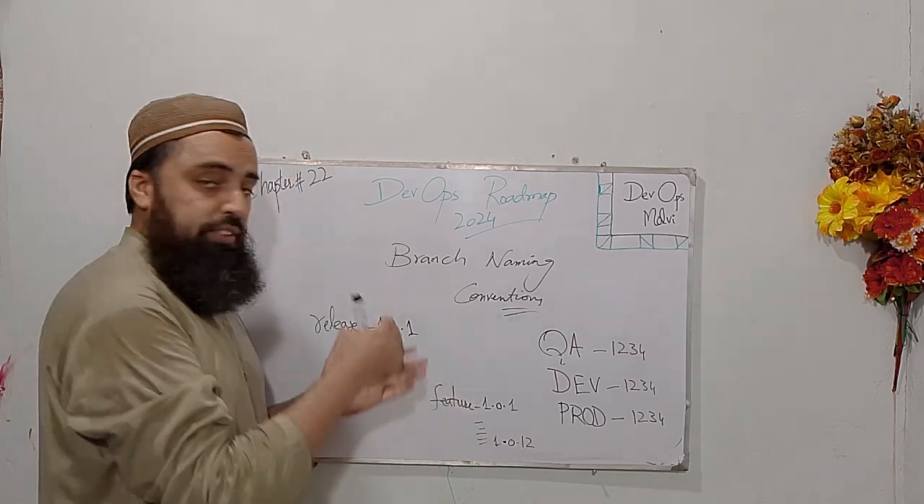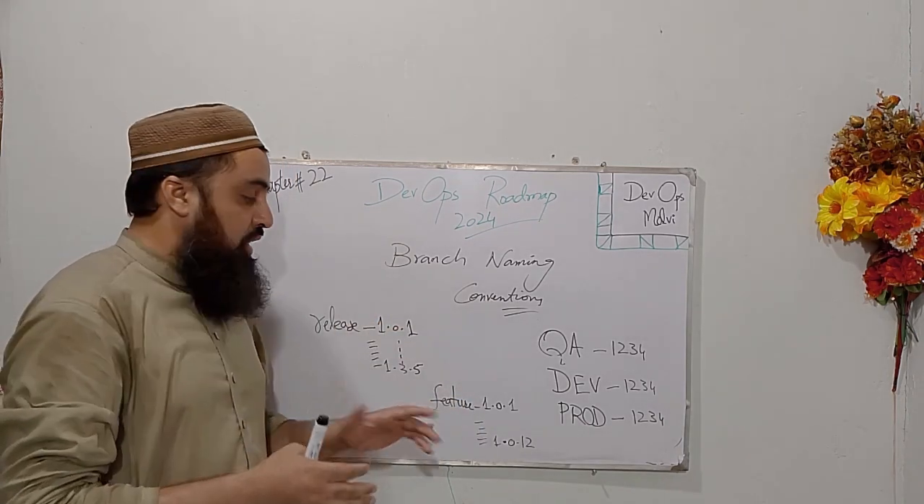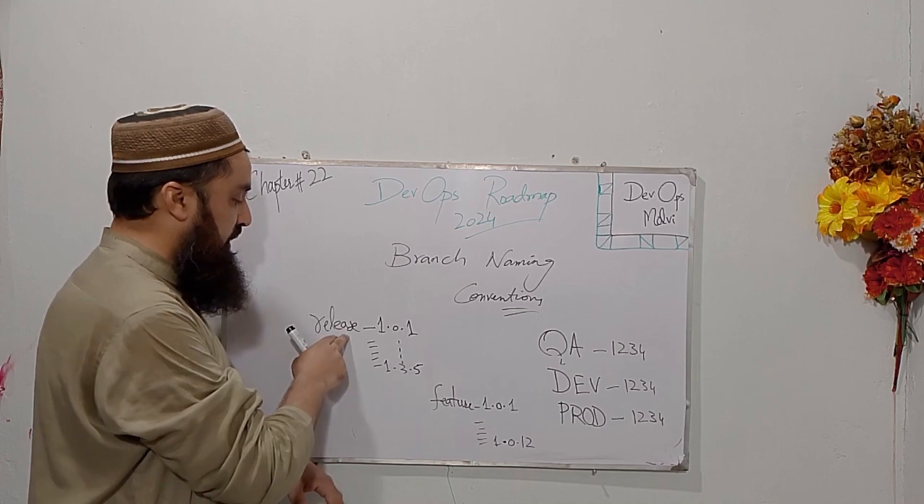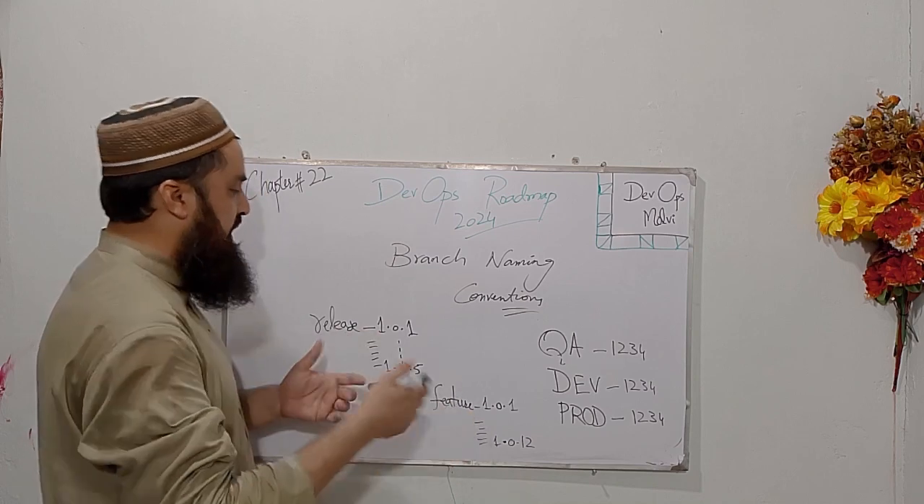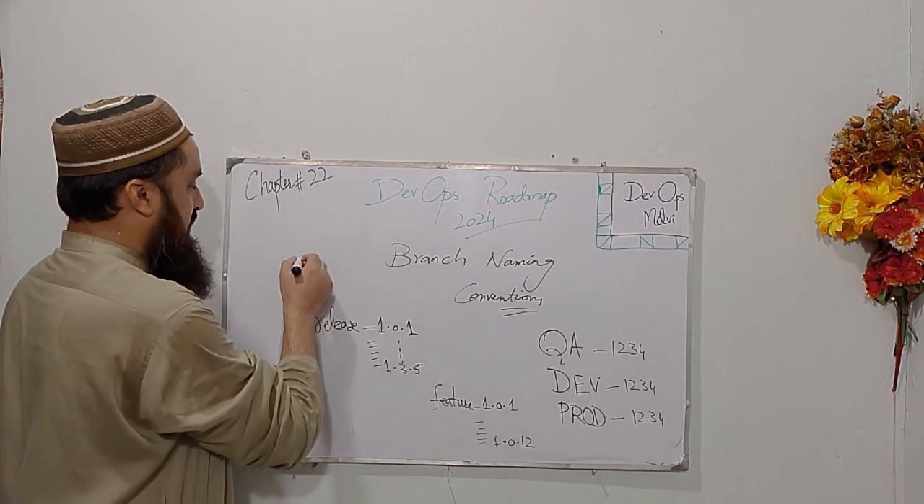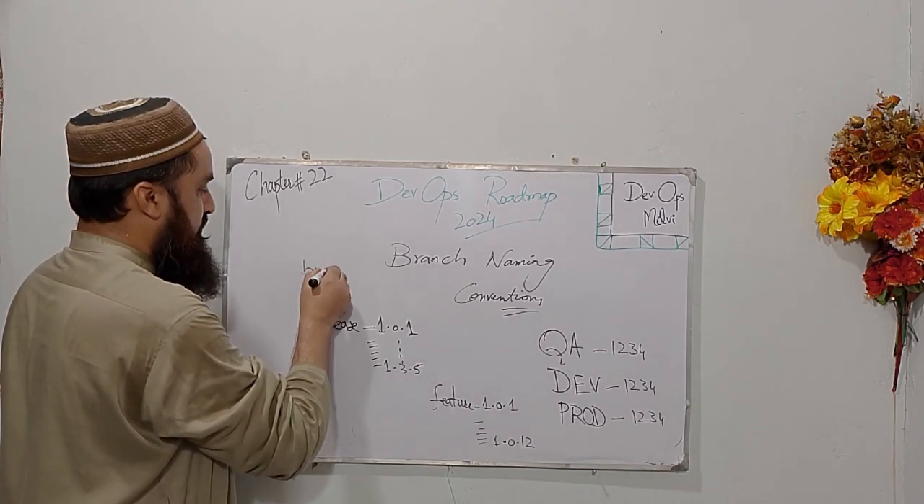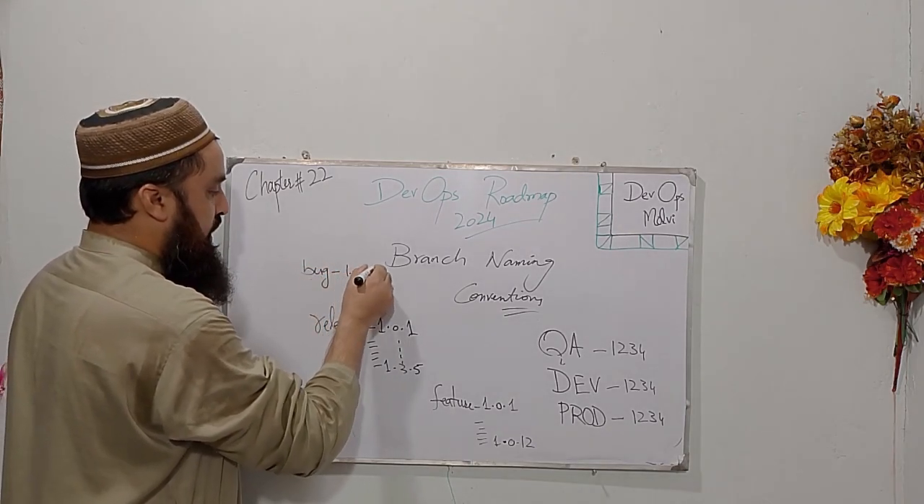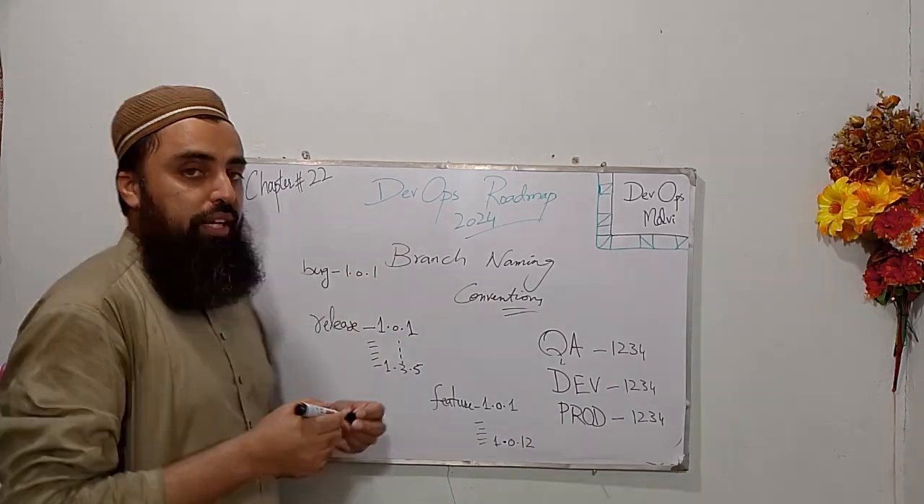And there should be separate branching for features. This is for releases, this is for features, and similarly we can create branches for hot fixing bugs, like bug 1.0.1, and that's how we can create branches.